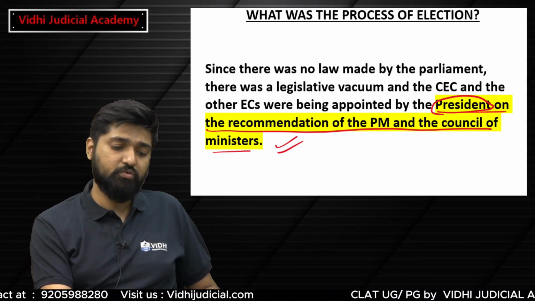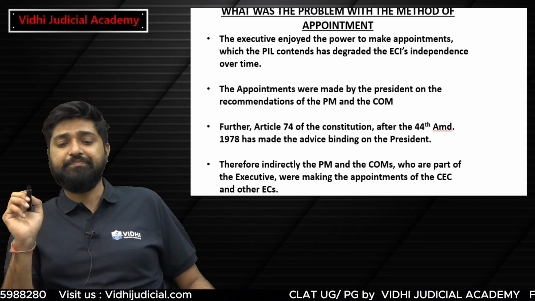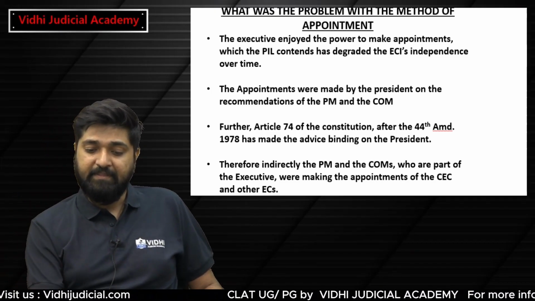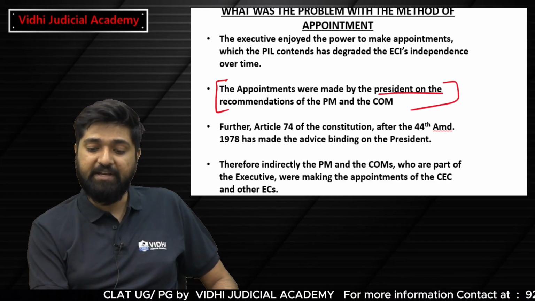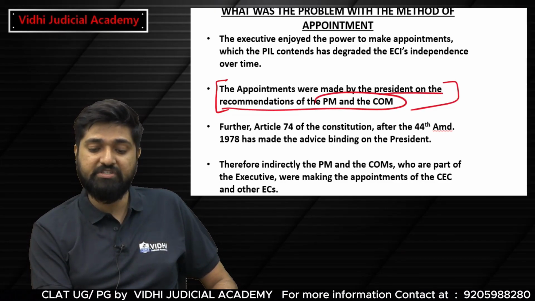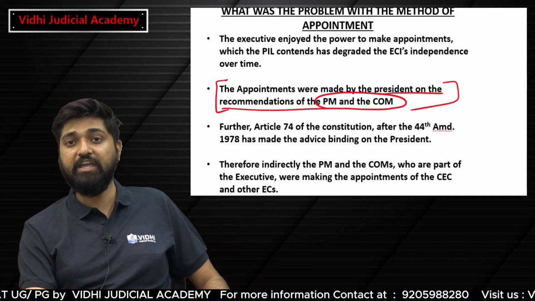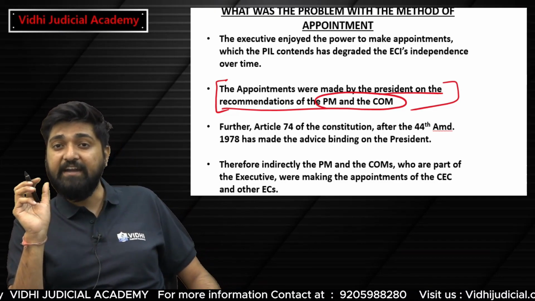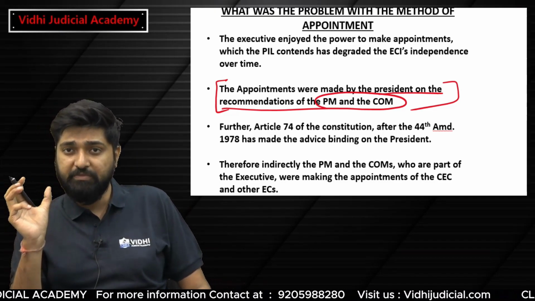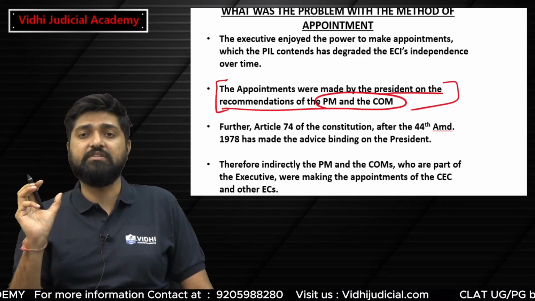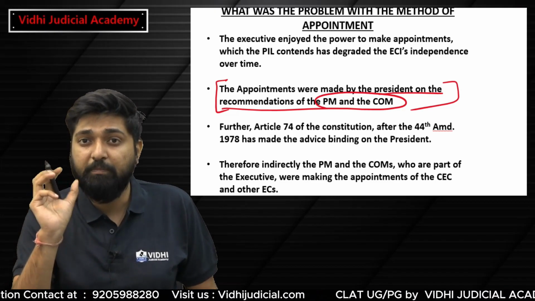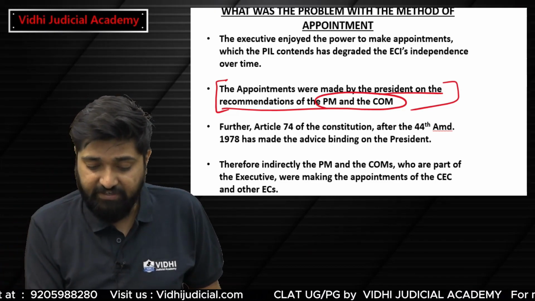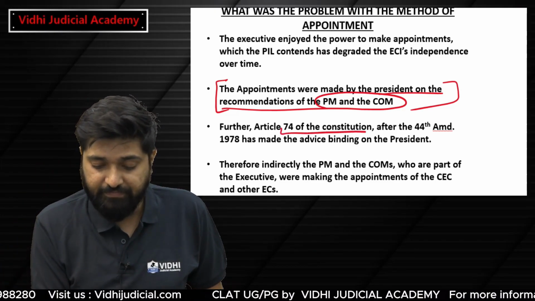What was the issue with the system? The thing is that the appointments were being made by the President on the recommendation of the Prime Minister and the Council of Ministers. It was being made on the advice that was rendered by the Council of Ministers and the Prime Minister. An important article comes into play here. That is Article 74 of the Constitution.